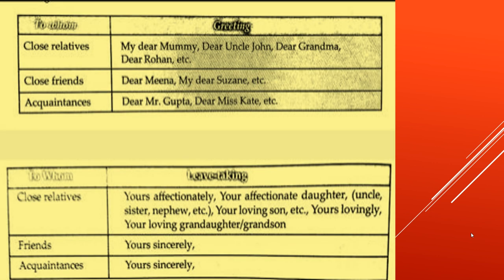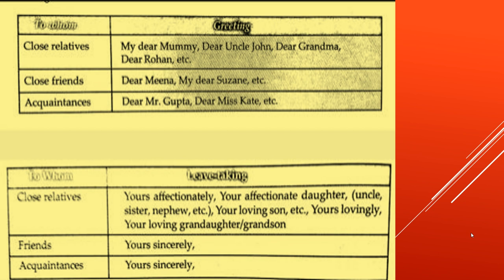Now, these are some of the examples given for you to help you with the way you're going to write the greeting, which is the salutation, or the subscription, which is also called leave taking. Now, for example, if it is for close relatives, then what you can write is my dear mummy, dear Uncle John, dear grandma, dear Rohan, etc. If it is for close friends, write dear Meena, my dear Susie, etc.